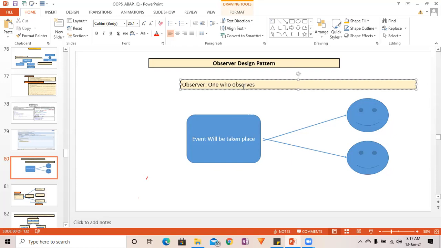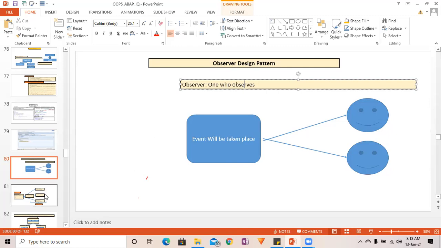Whenever we have to get up in the morning, we put the alarm clock at 4 o'clock or 5 o'clock, right? Or 6 o'clock, whatever. So the mobile program keeps on observing the time, and whenever that particular time reaches, it will start alarming. Correct, it will start alarming. So that is possible with the help of the observer design pattern.